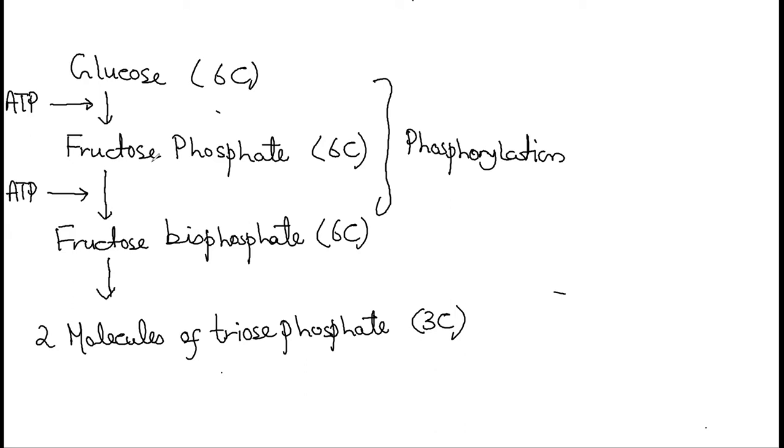If you remember, at the start of the chapter we mentioned that glucose is an energy rich molecule, but it does not react easily. So to make it more reactive and to tap the bond energy of the glucose, energy first has to be utilized so that the glucose can react easily. That's why we increase the energy level of glucose by phosphorylation. That's why phosphorylation takes place in the start, and for that energy is also required, and a phosphate is also required, which comes from the hydrolysis of ATP.